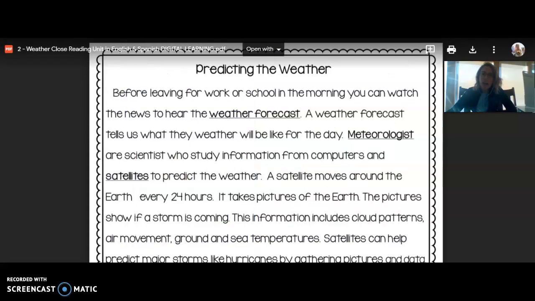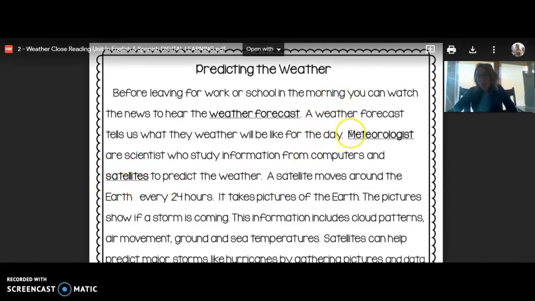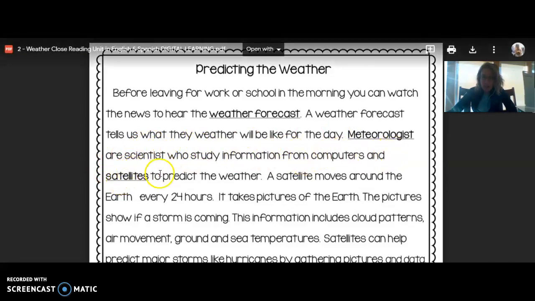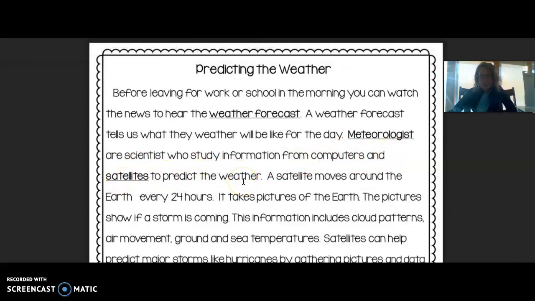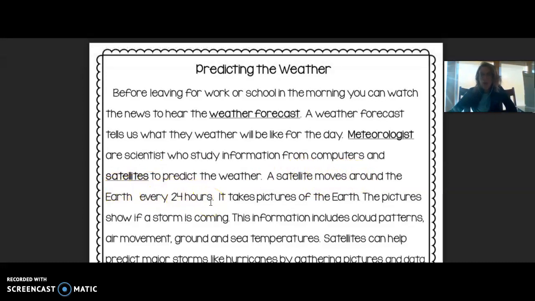Now, if I go back and look at my piece here, I noticed that the word satellite was also underlined and bolded. That must mean it's important. So I'm going to go ahead and keep reading about this word satellite. So I have to start at the sentence beginning again. Meteorologists are scientists who study information from computers and satellites to predict the weather. That sentence didn't tell me anything about what a satellite was. I better keep reading. A satellite moves around the Earth every 24 hours. Well, that tells me what a satellite does, but I still don't know totally what a satellite is.